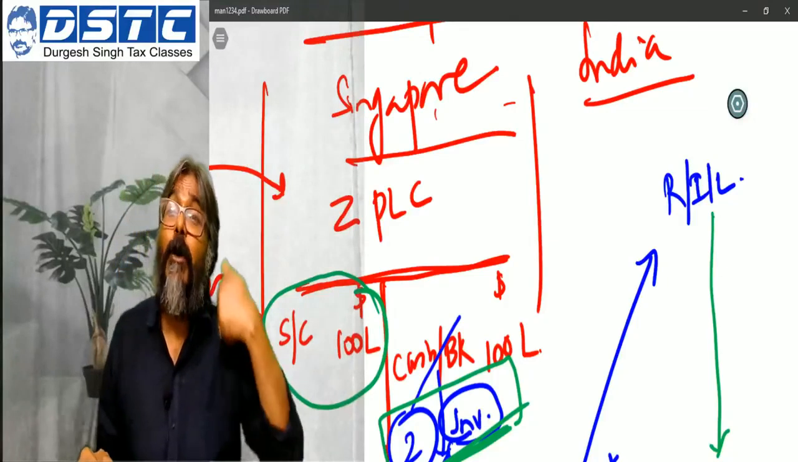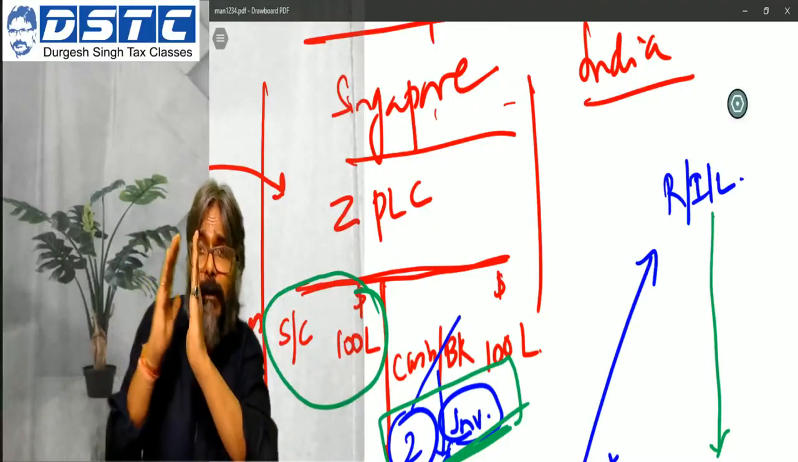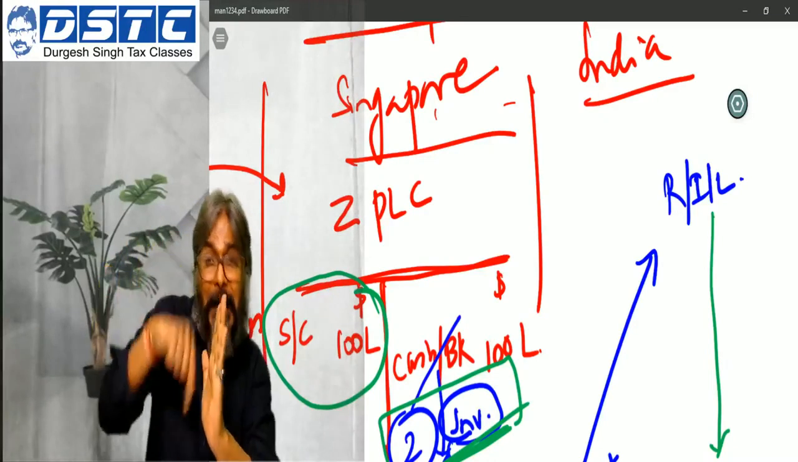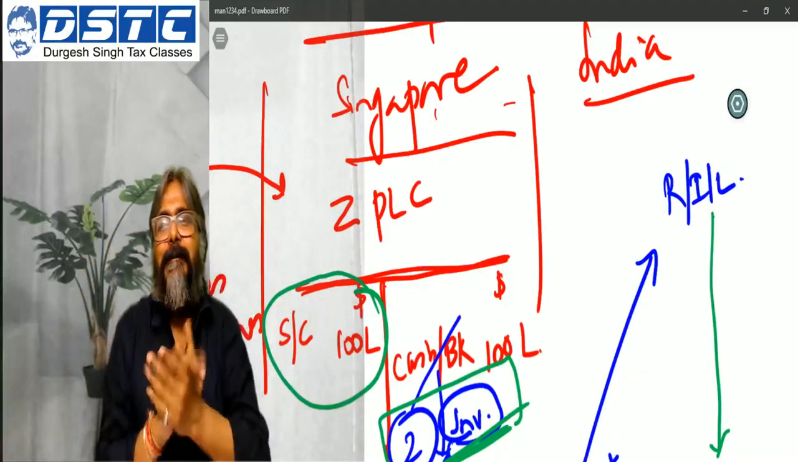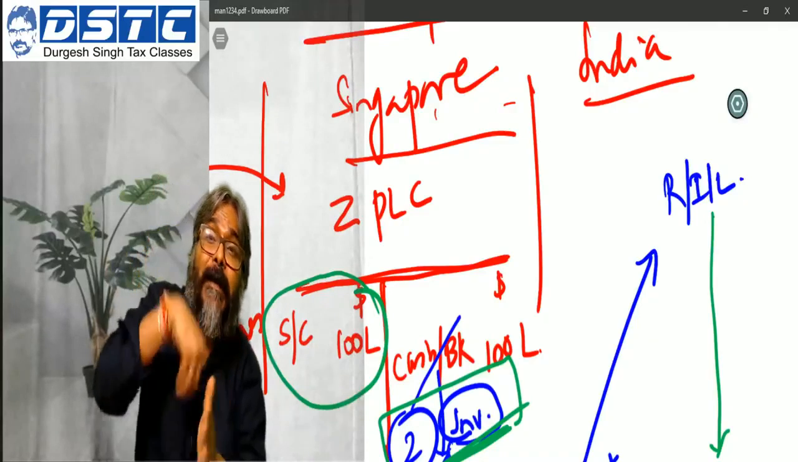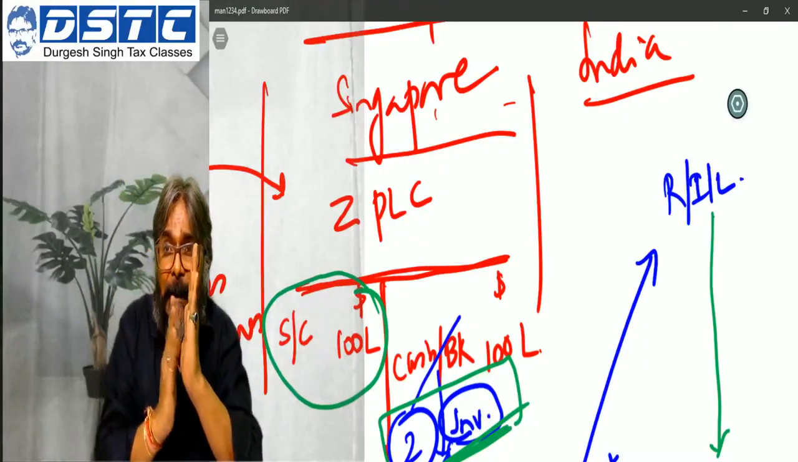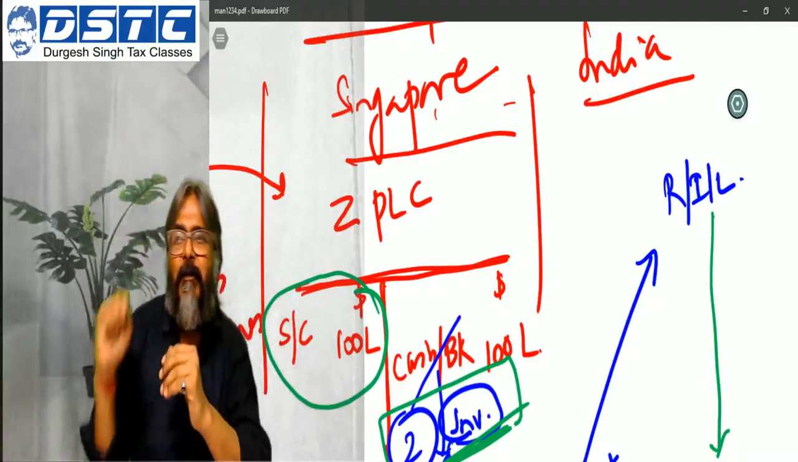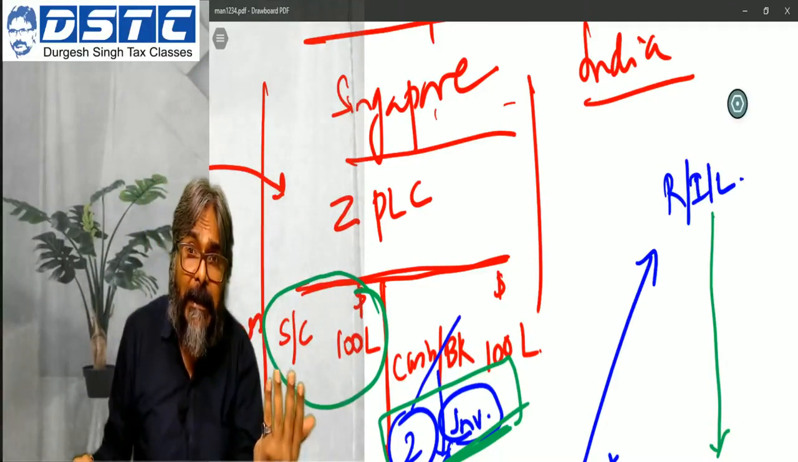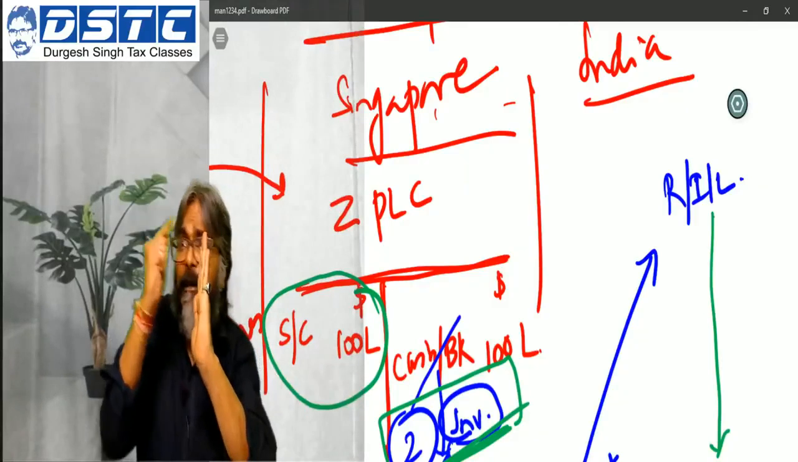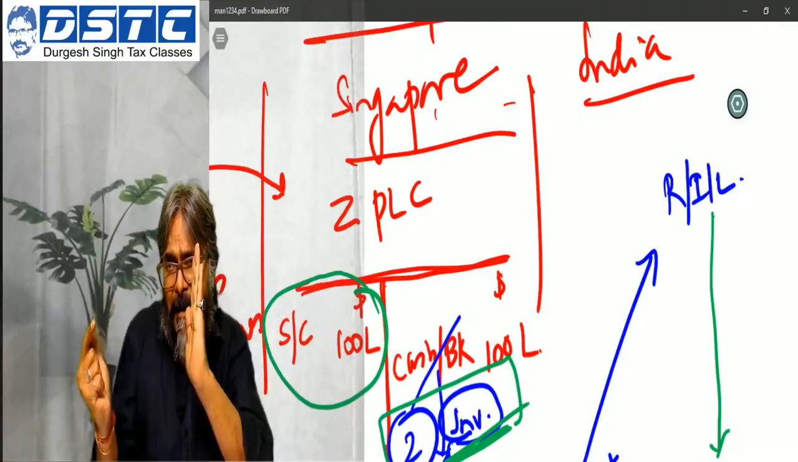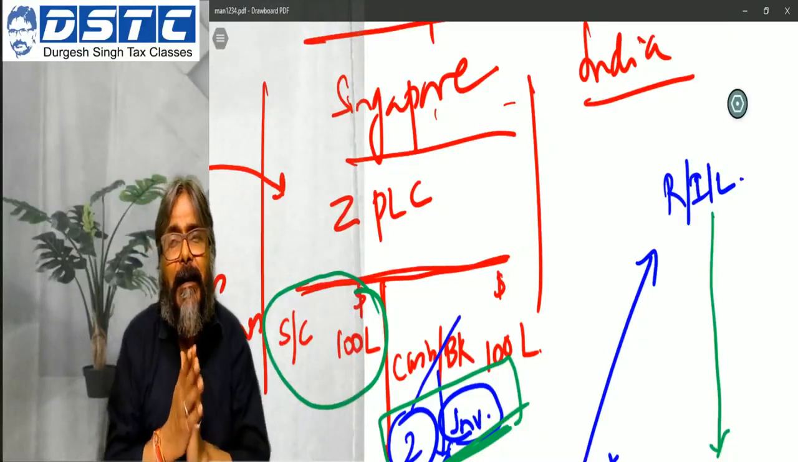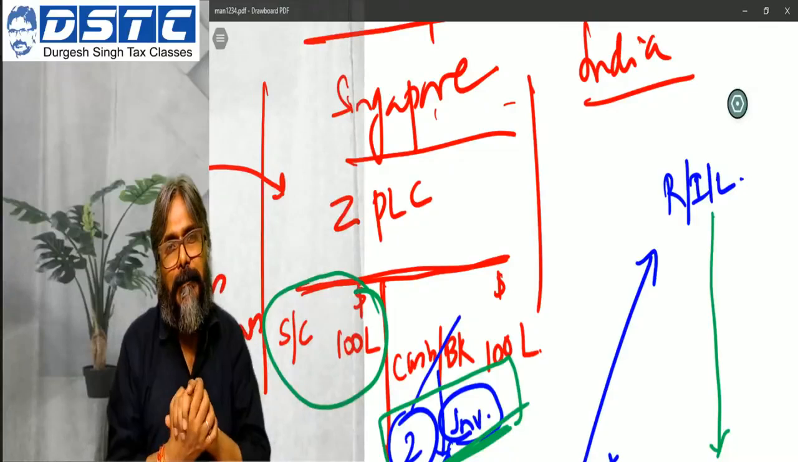But there can also be complications, where they will tell you that there was a ZPLC. After ZPLC, there was another company which ZPLC has floated in, say, Mauritius. Or ZPLC may have floated another company in India. Please pay attention. ZPLC has floated another company in India. Through that company, it is making an investment in RIL. Even that is a possibility. So if ZPLC has floated one more company in India, and through that the investment is made in RIL, students, it goes without saying now.